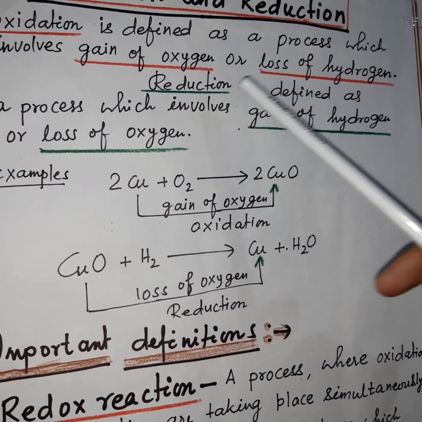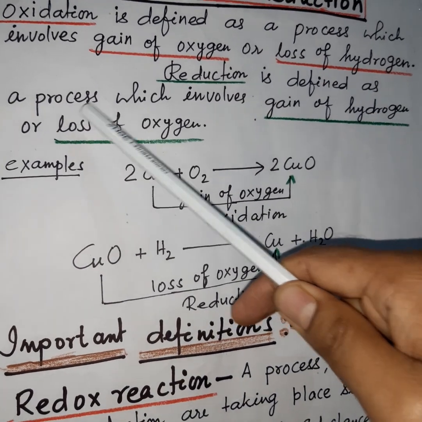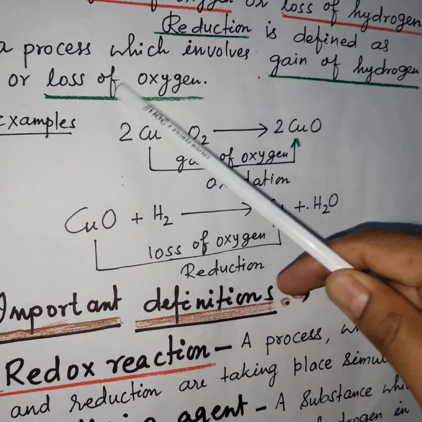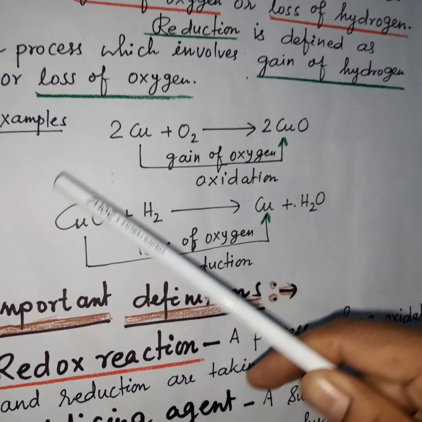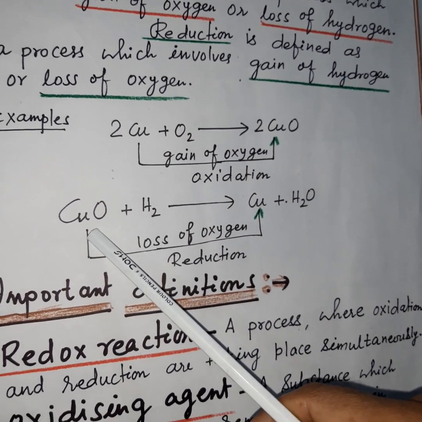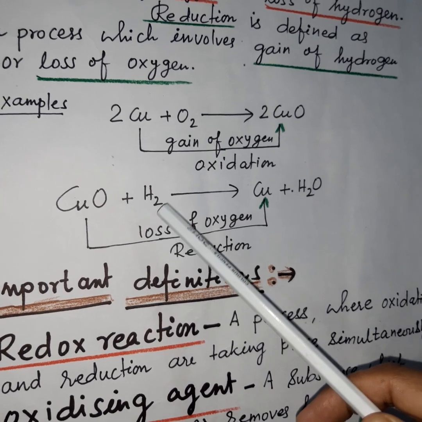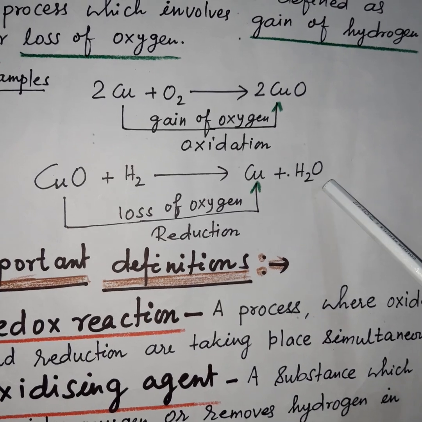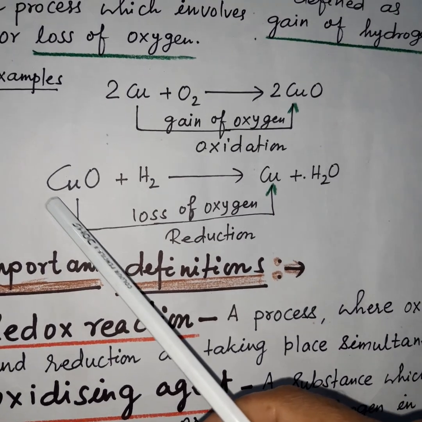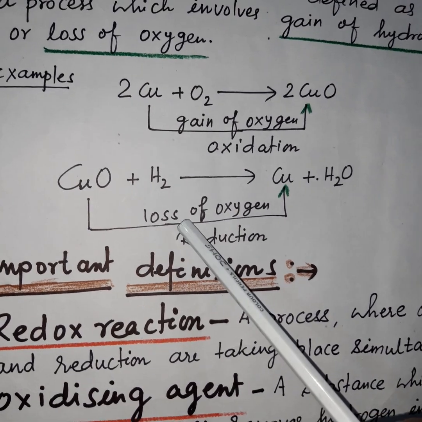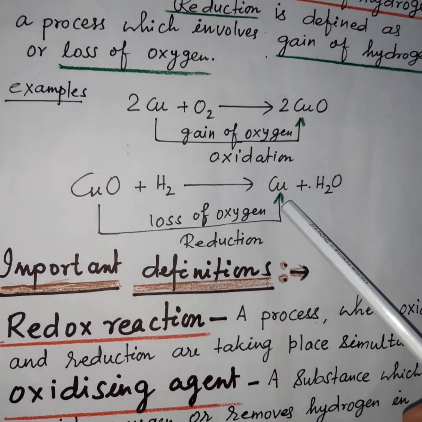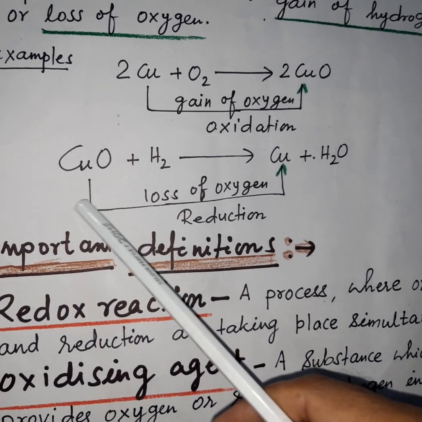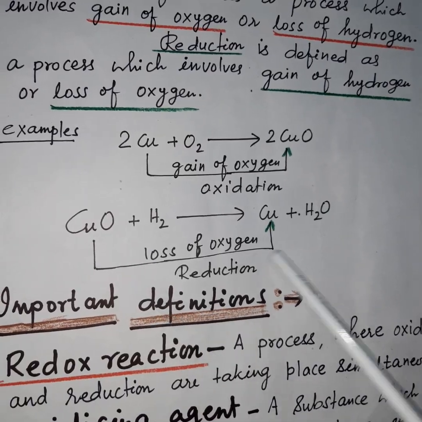While reduction is defined as a process which involves gain of hydrogen or loss of oxygen. It can be explained by the example: when copper oxide reacts with hydrogen, copper and water are obtained. In this reaction, copper oxide loses oxygen and is reduced to copper. That's why it is an example of a reduction reaction.